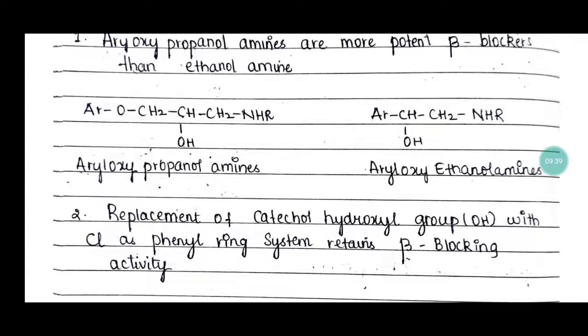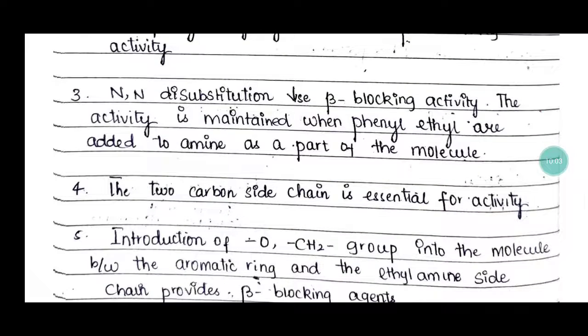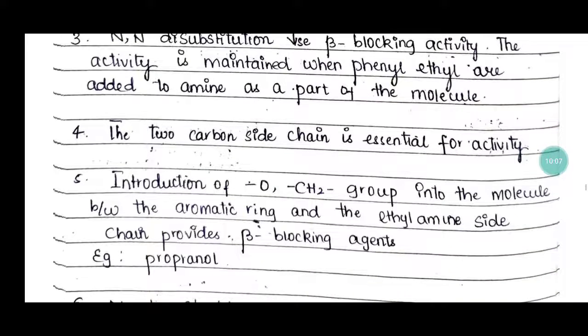Number 2, replacement of the catechol hydroxyl group, that is OH, with chlorine as a phenyl ring system retains beta blocking activity. N-disubstitution decreases the beta blocking activity, and the activity is maintained when phenyl ethyl groups are added to the amine as a part of the molecule. So the two carbon side chain is essential for the activity.